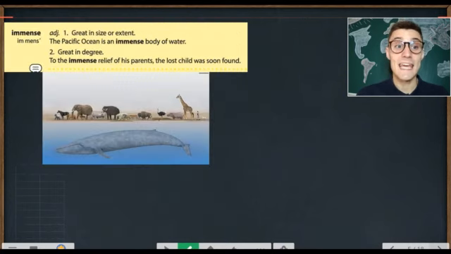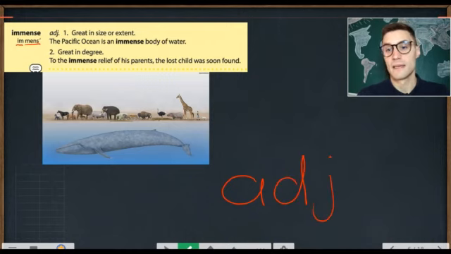Next, it is immense. Immense. Immense has 2 adjective meanings. Now remember, an adjective is a word we use to describe a noun. So first we use the word immense to describe something which is great in size or extent. The Pacific Ocean is an immense body of water. The Pacific Ocean, right? It's so big, it is an immense body of water.